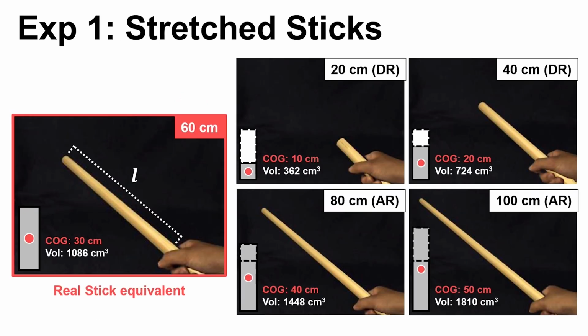In the first condition, the stretched stick, we used a real stick measuring 60 centimeters. Through augmented reality, we altered its appearance to look shorter, 20 or 40 centimeters, or longer, 80 or even 100 centimeters. The physical stick never changed, only its visual length did.